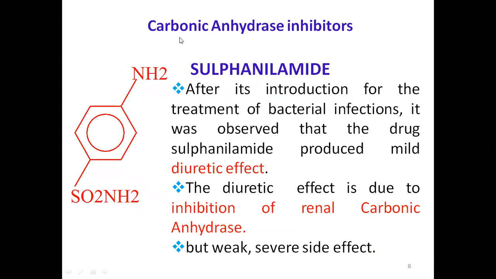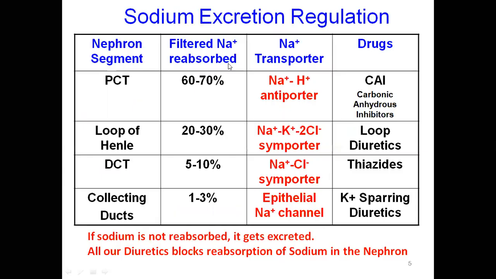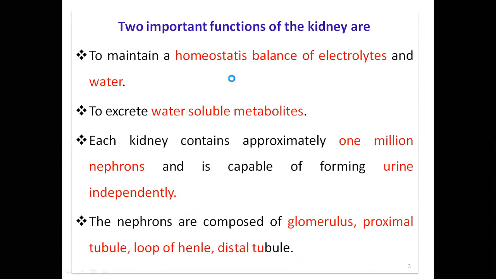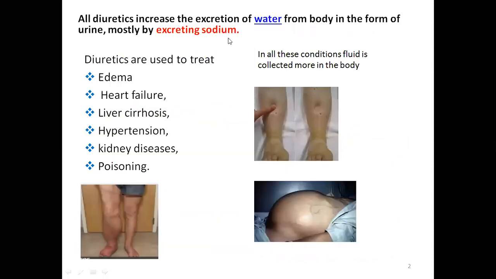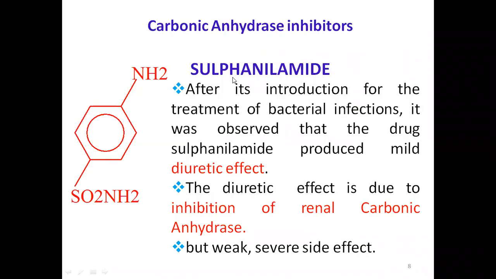Then carbonic anhydrase inhibitors. See how many uses I told you. Suppose your parents are suffering from hypertension, heart failure, liver cirrhosis or kidney problems, they will be using these drugs. So please learn from now onwards, it is related to your heart.